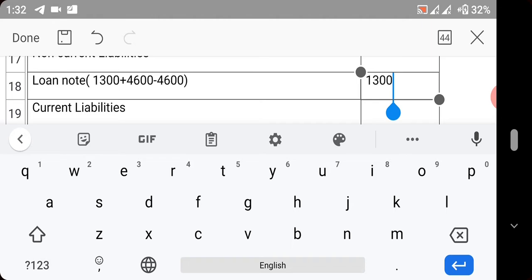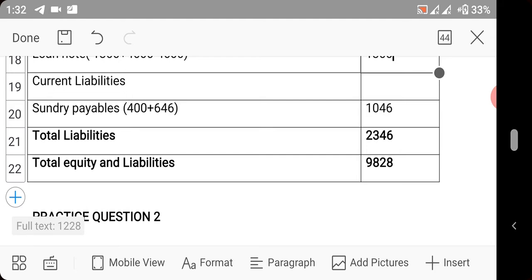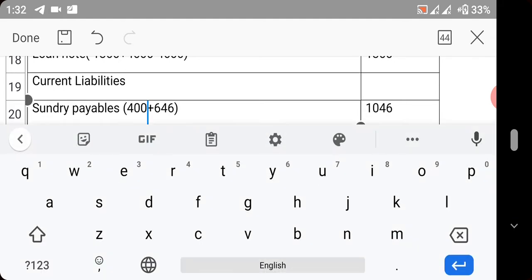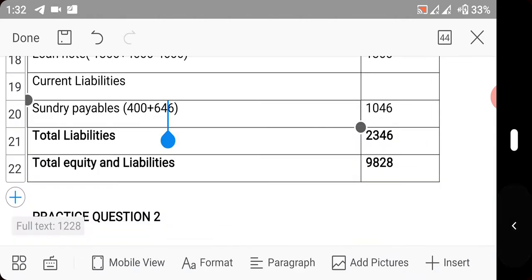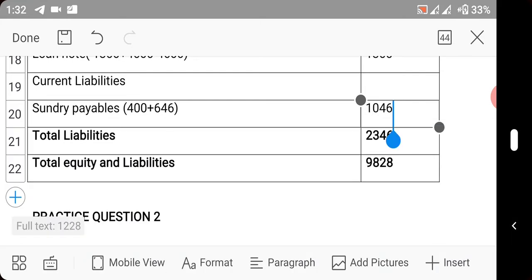So at the end of the day, we now have loan note to be 1,300, which is actually the loan that Udo collected from third parties to finance the acquisition. So that said, we now move down to current liabilities. So we now have sundry payable. The one of the holding company plus one of the subsidiary will now give us total current liabilities.